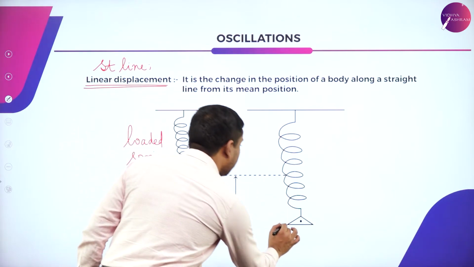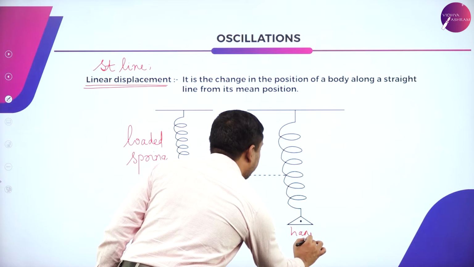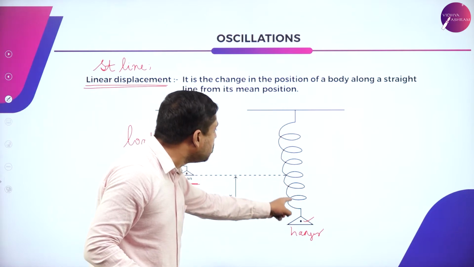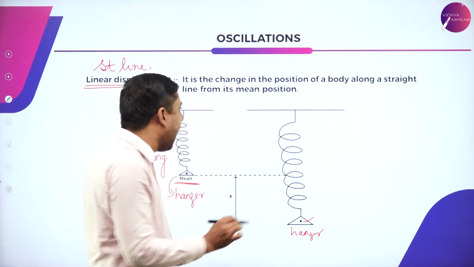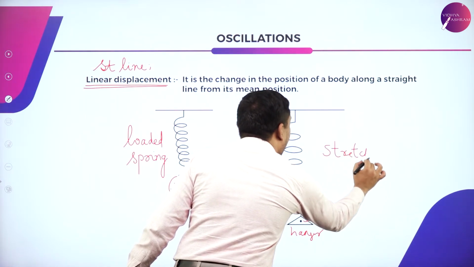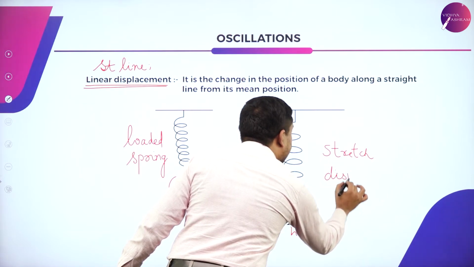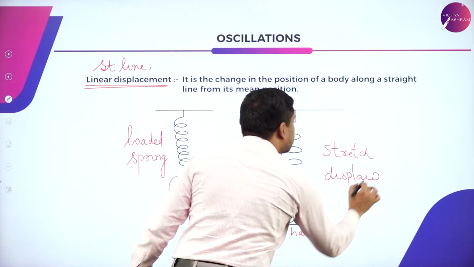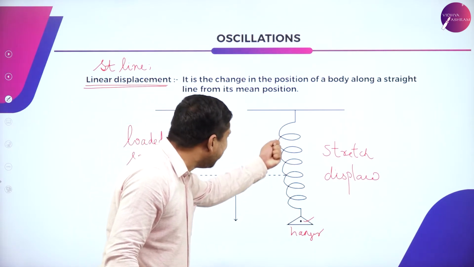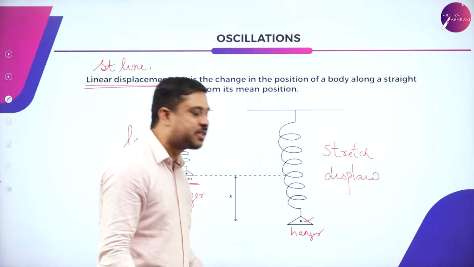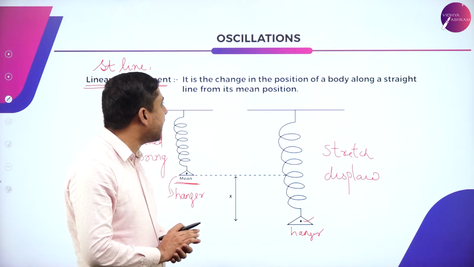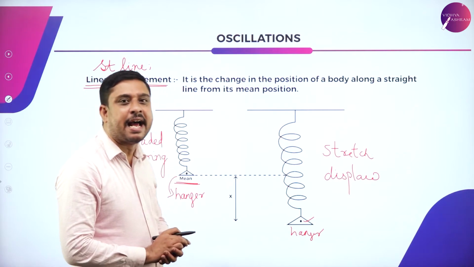The moment I add weights to this hanger, as you can see in the diagram, it is getting stretched, or I can say it is getting displaced from its mean position. So this was the mean position. Now it is stretched, displaced. And this displacement is happening along a straight line.